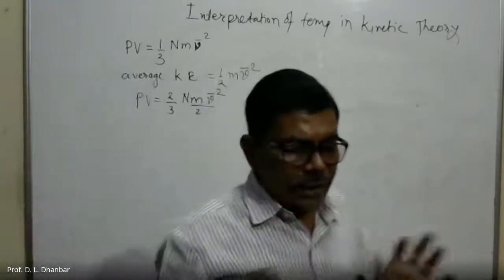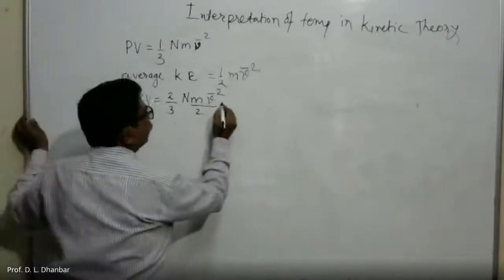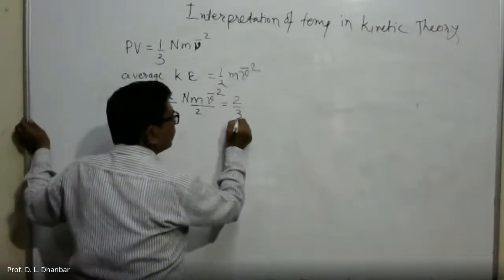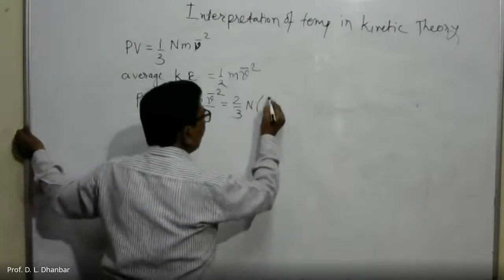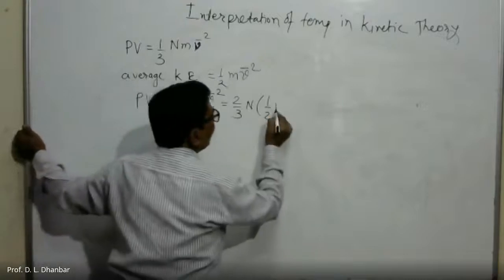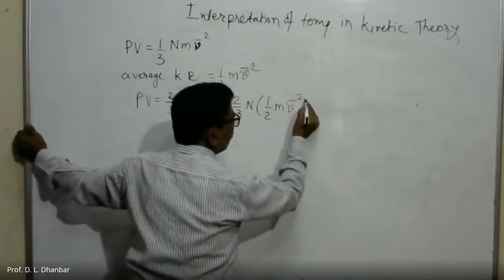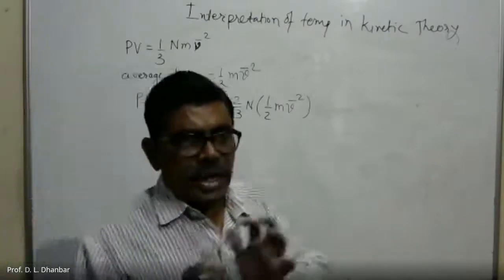So how will you arrange it? See here, this is 2 by 3, N keep it as it is, into half m v bar square. This is our rearrangement.